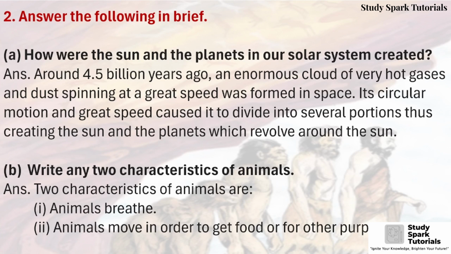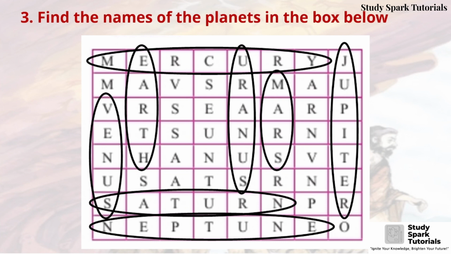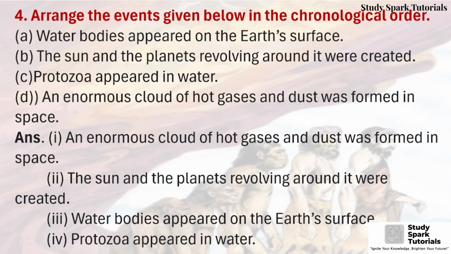B, write any two characteristics of animals. Answer, two characteristics of animals are: first, animals breathe; second, animals move in order to get food or for other purposes. Third, find the names of the planets in the box below. So you can see the planets' names here like Mercury, Venus, Earth, Uranus, Mars, Jupiter, Saturn and Neptune.